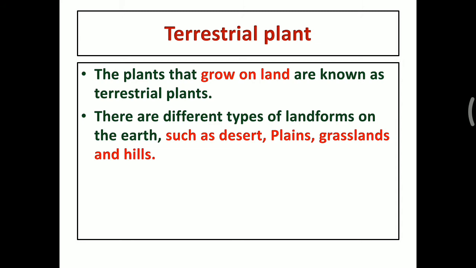The next one, terrestrial plants. What is meant by terrestrial plants? The plants that grow on land are known as terrestrial plants. There are different types of terrestrial plants, such as desert, plains, grassland and hill. Hill is also land, desert is also land, plain is also land, grassland is also land. So these are the types of land, and the plants that grow on land are called terrestrial plants.